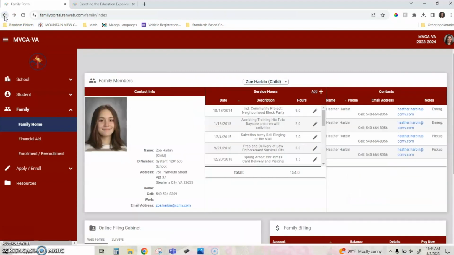Service hours are integrated with your child's transcript. We can print those off each year if you ever need it for a college application or maybe for insurance purposes if your child's starting to drive or just for anything else. We have that logged and it's integrated with their school record and with their transcript as well. And that's where you can record your service hours. Again, you can check your child's contacts and information as well here at this Family tab.